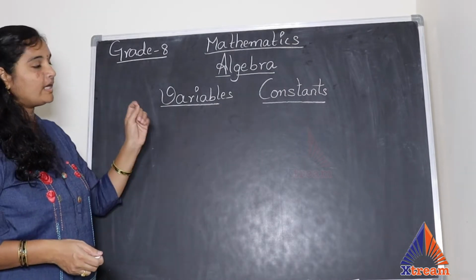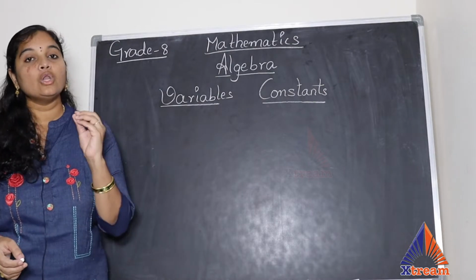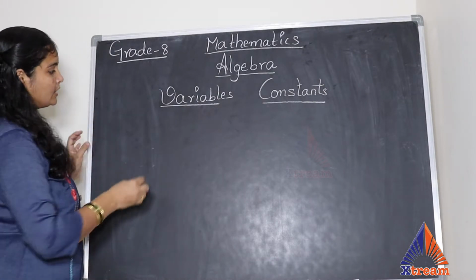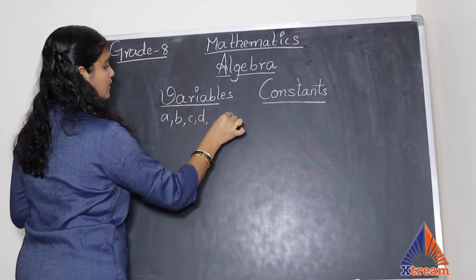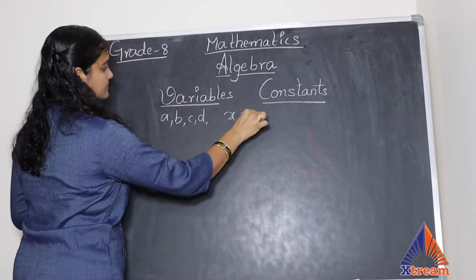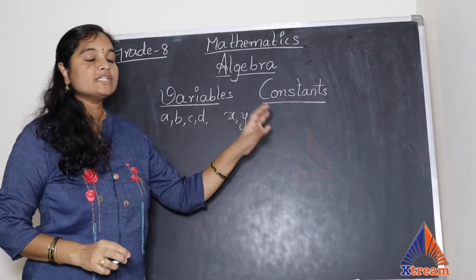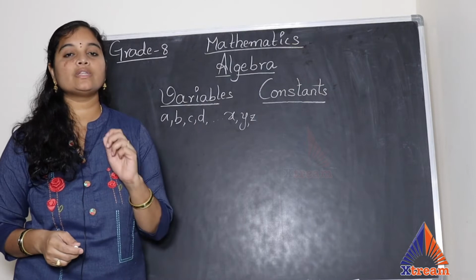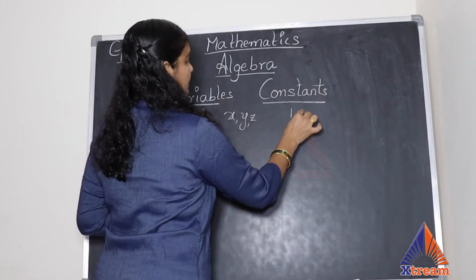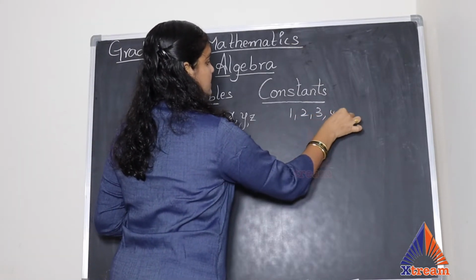So that's the reason variables are represented with the lowercase alphabets. You may take anything like a, b, c, d, so on goes up to x, y, z. Constants which don't change in any scenario, that's the reason they are represented with the numbers. Like 1, 2, 3, 4 and so on.